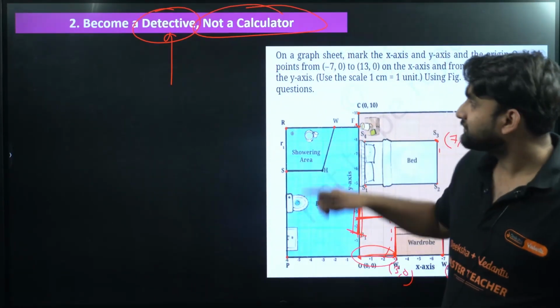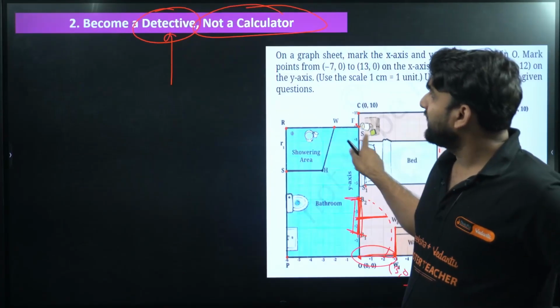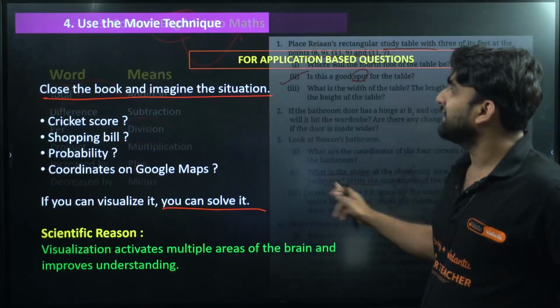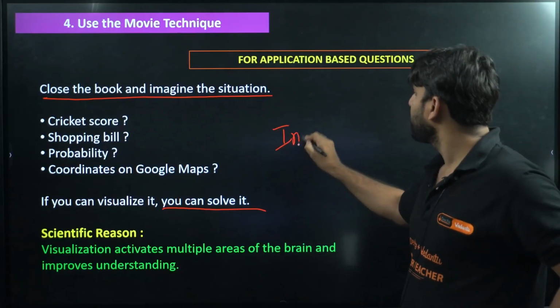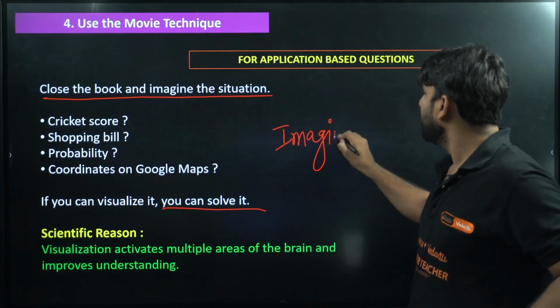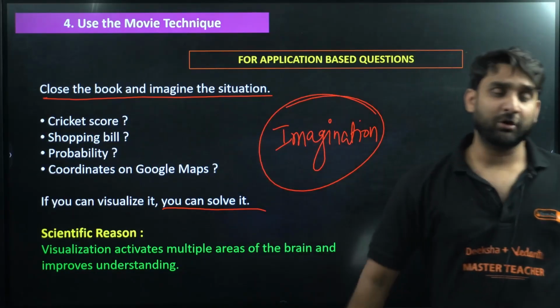So my dear, become a detective. Become a detective, not a calculator. Convert English into maths and use the movie techniques. Movie techniques means imagination. Everyone, please mark my words, your imagination is very important for this Ganita Manjari.